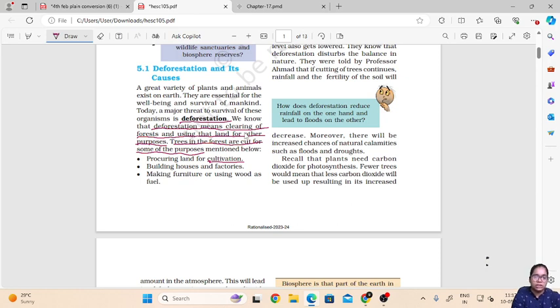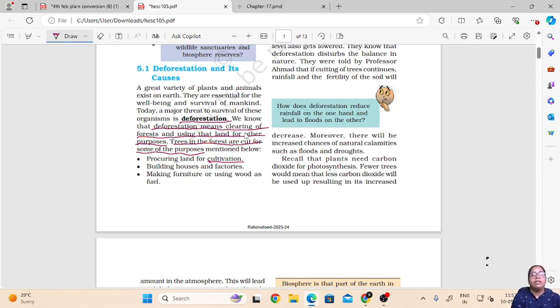Then making furniture or using wood as fuel. Wood is used for making various products such as paper and furniture, and for that what we need is wood. Wood we get from the trees.